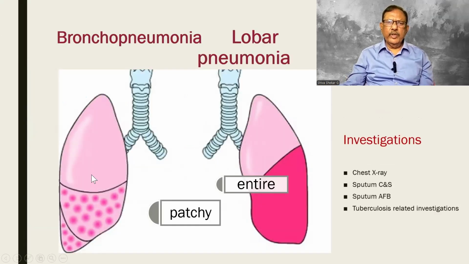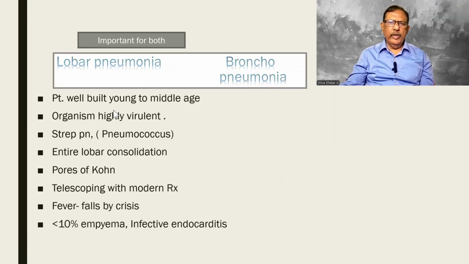So here is a beautiful picture of lobar pneumonia. The entire dark pink area is the pneumonic lobe. Whereas here it is patchy, and this is a bronchopneumonia. The differences will be seen in a tabular column. Investigations are chest X-ray and culture and sensitivity of sputum. For AFB also you will do, and any other tuberculosis-related investigations. So in lobar pneumonia, these are all the things that you people see.